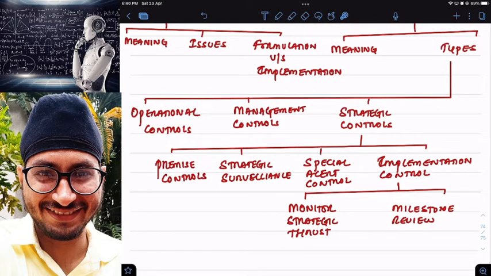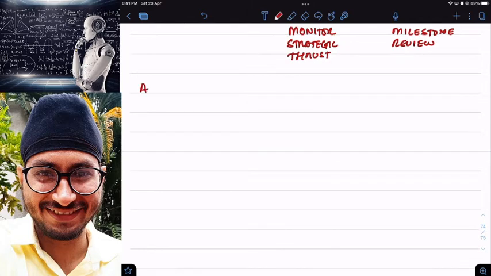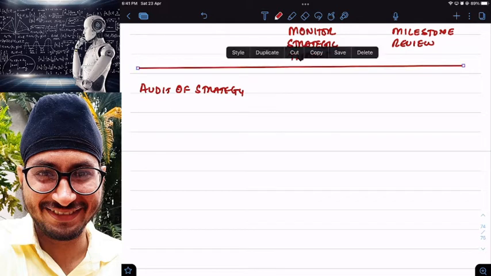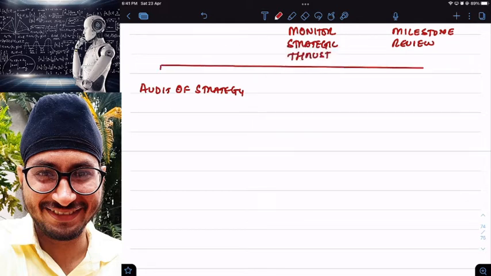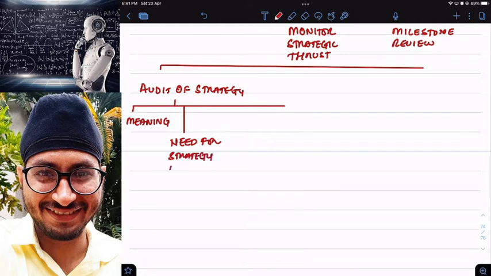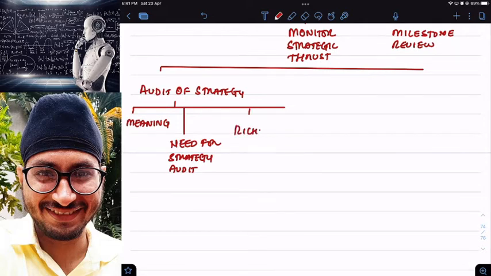Next, after controls then we have to study audit of strategy. Clear? Now in audit of strategy we have meaning, then we have need for strategy audit, then we have Richard Rumelt's criteria for strategy audit.